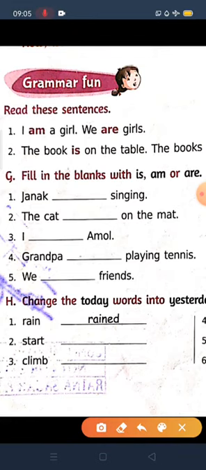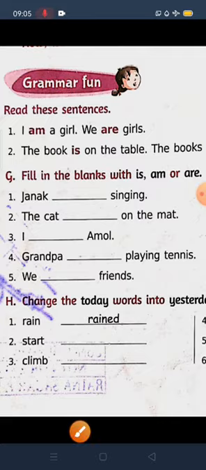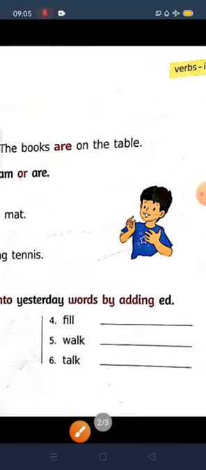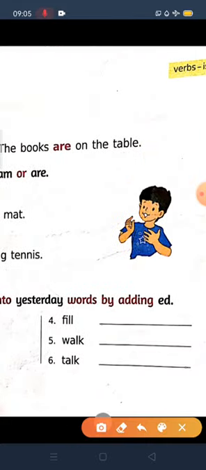Okay, climb, climbed. Yesterday word, the word for the previous day. Climb ed, climbed. Okay children, you only need to add ed there, that's it. Fill, fill, if you will add ed there, it will be yesterday's word.